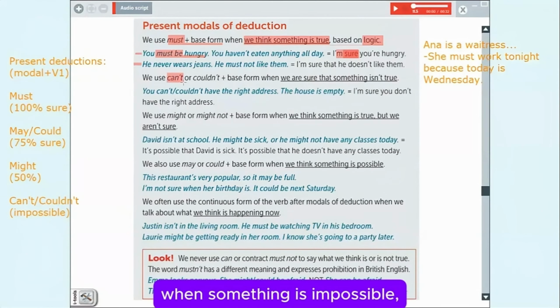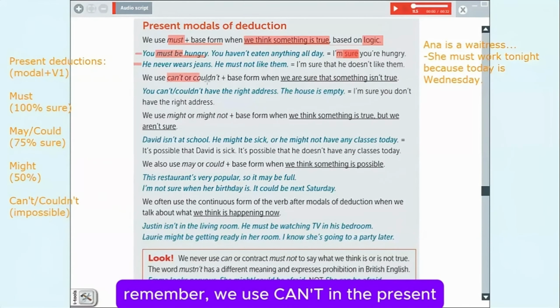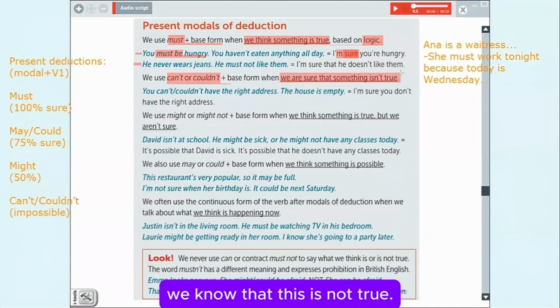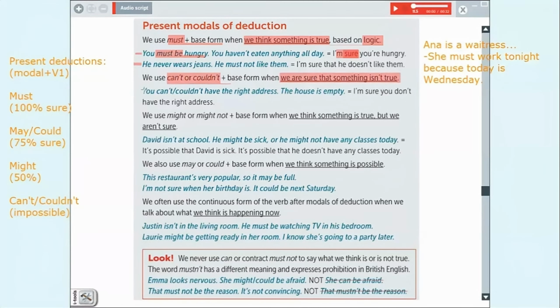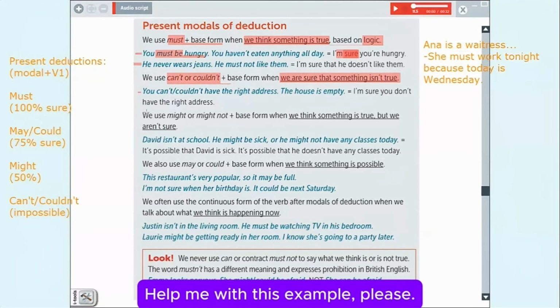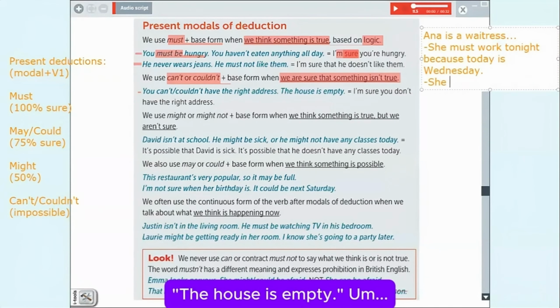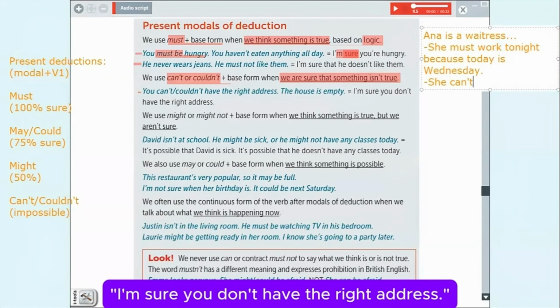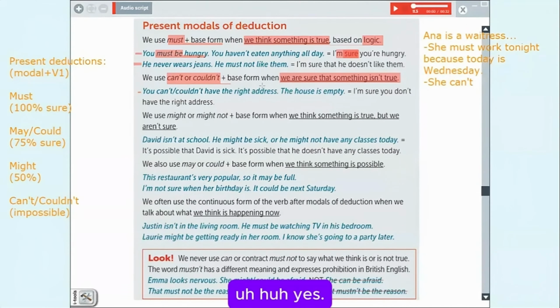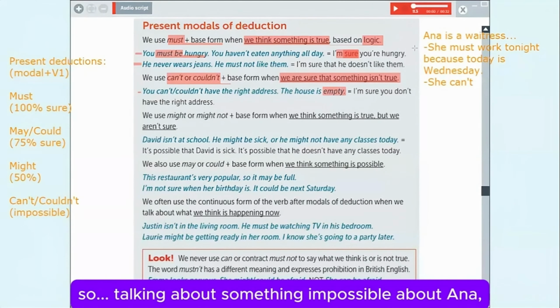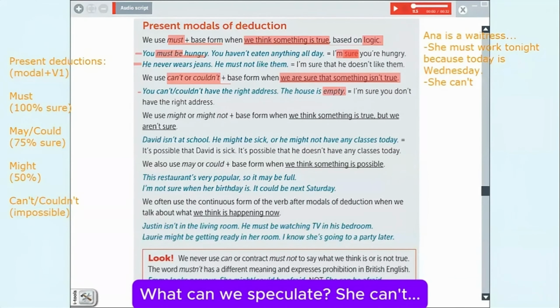When something is impossible, remember, we use can't in the present, couldn't in the past. And as I mentioned previously, we know that this is not true. Help me with this example, please. You can't or couldn't have the right address. The house is empty. I'm sure you don't have the right address. Mm-hmm. Yes, we know that the house is empty. So, talking about something impossible about Anna, what can we speculate?